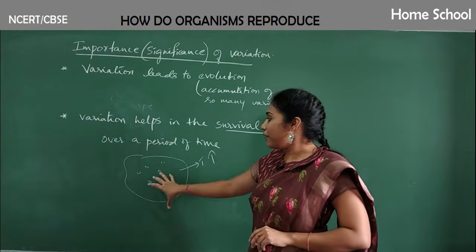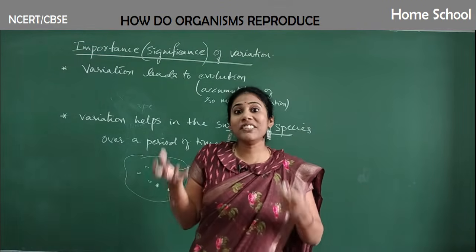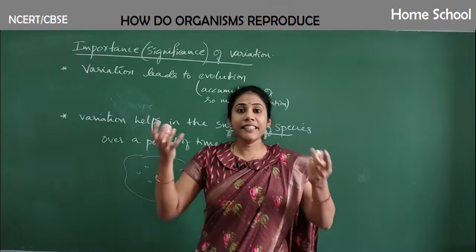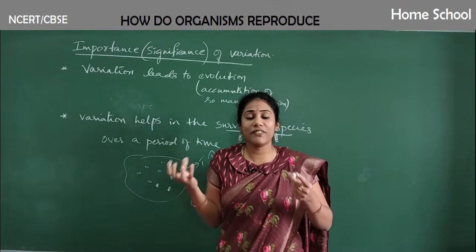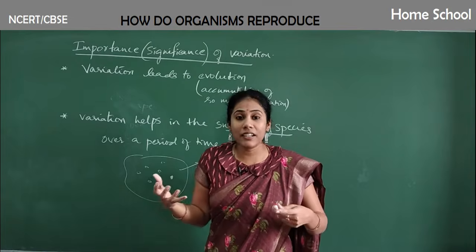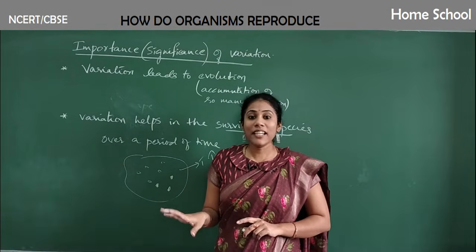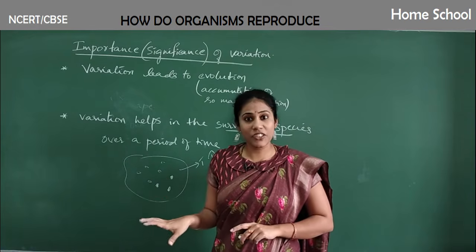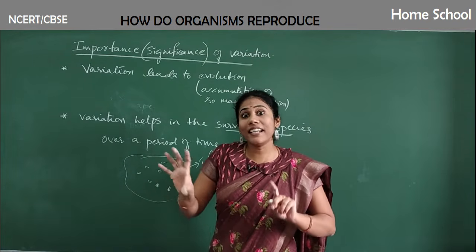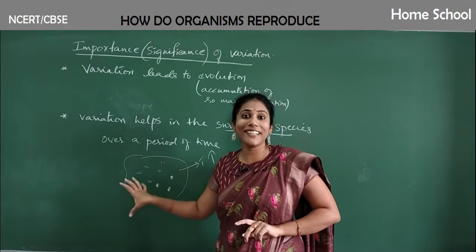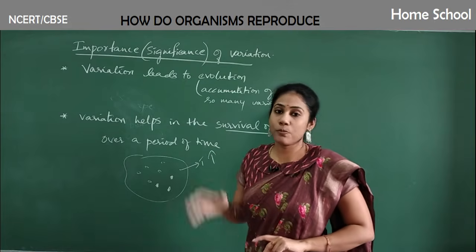Now the favorable condition is not there. What happens during the DNA copying? A much more advanced DNA, a DNA that can withstand very high temperature, a DNA that can survive at very high temperature would have occurred. A kind of mutation, that means a change would have occurred in the DNA, because the environment outside has changed. It has to survive at any cost. That's the reason there can be changes in the DNA so that it can live in the same pond even when the temperature becomes higher.